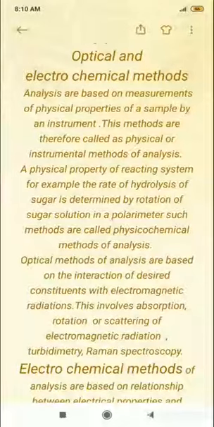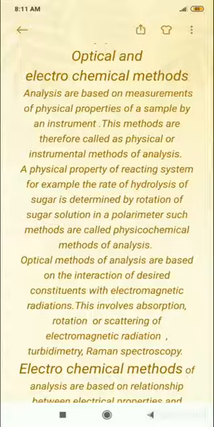To deal with another part of the first topic of BSc first year analytical chemistry, paper 101, optical and electrochemical methods. Analysis is based on the physical properties of a sample. Therefore, it is termed physical analysis.